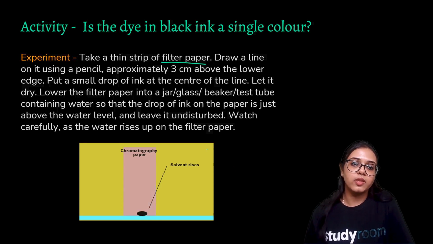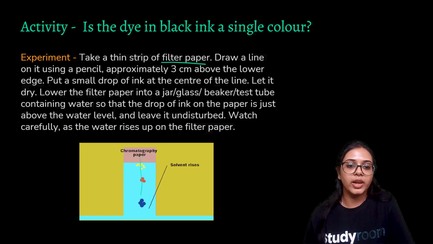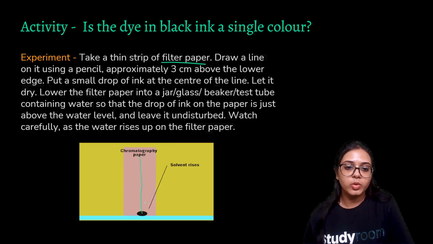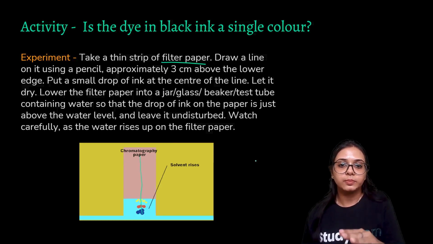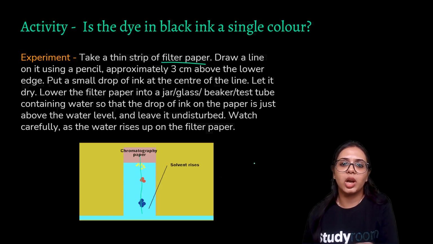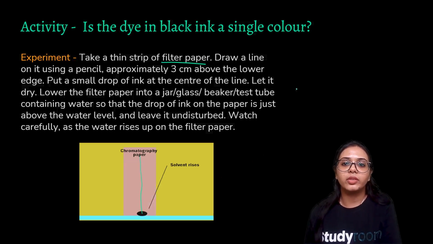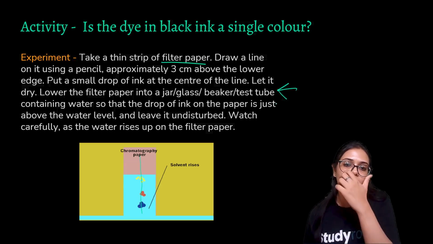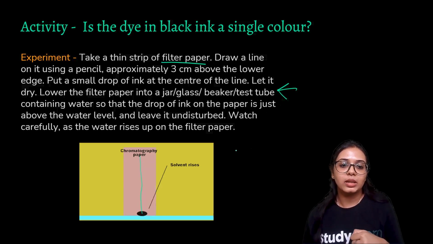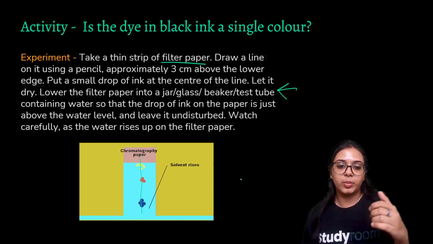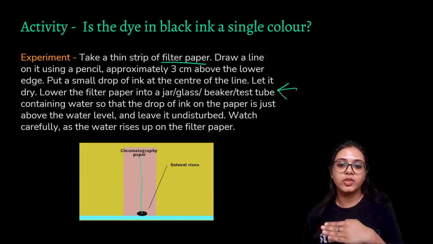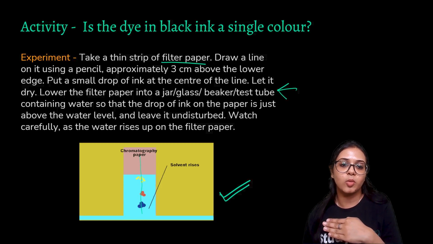So what we are doing here is taking a filter paper or chromatography paper, drawing a pencil line in between, and at the bottom we have placed one drop of ink. We have allowed that drop of ink to dry first, then we have taken water in a jar, glass, beaker, or test tube, whatever manner you may see fit, and then we have made the filter paper come into contact with just the surface of the water, as you see here in the small animation.